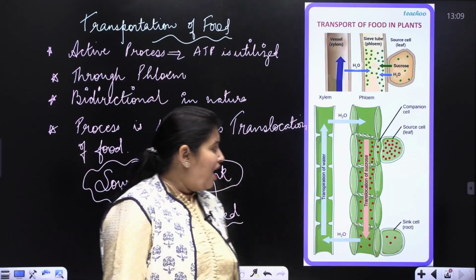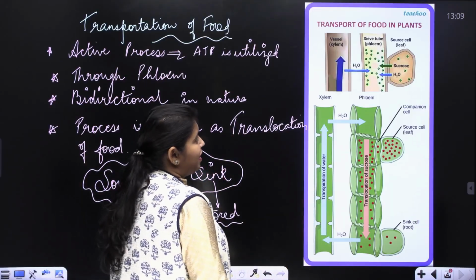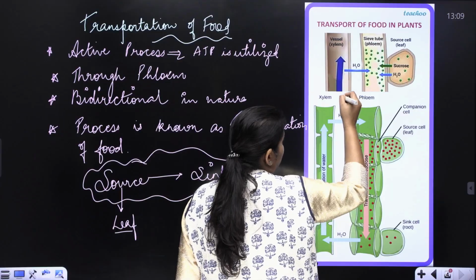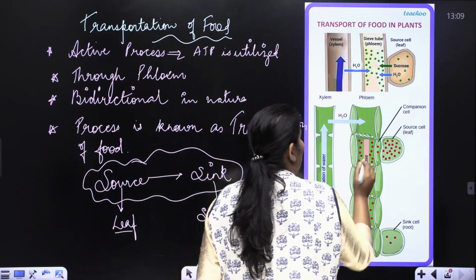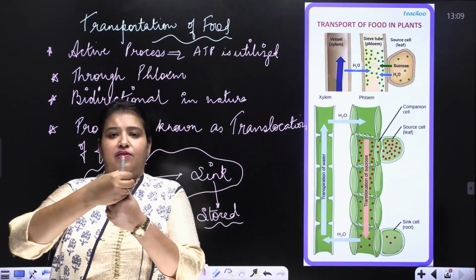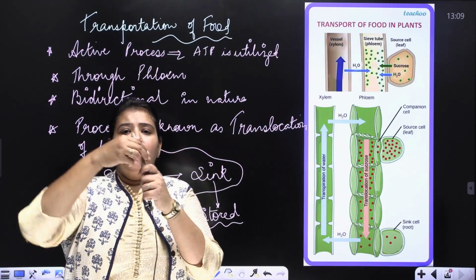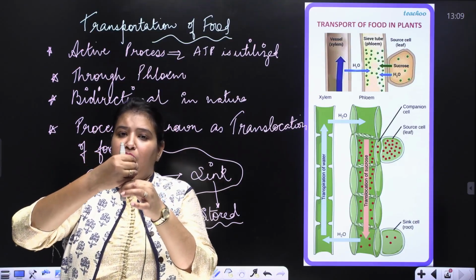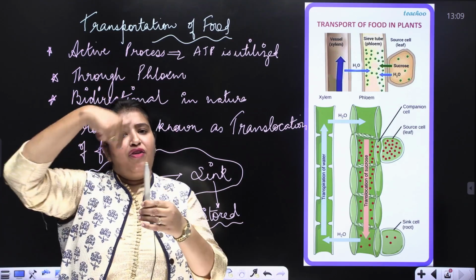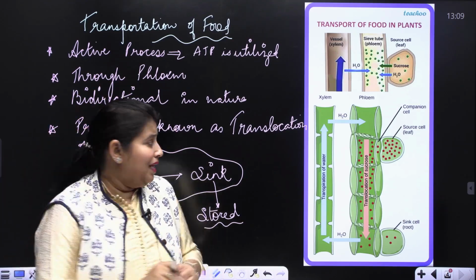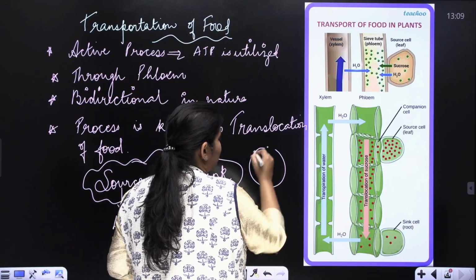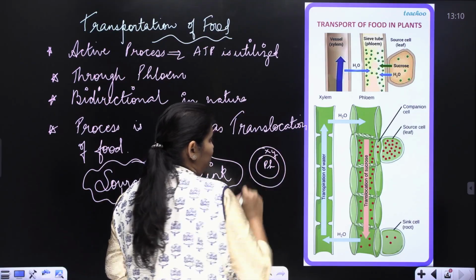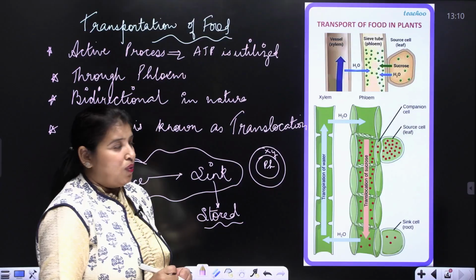Now let's look here at the diagram that you can see. Now when I say conduction of food, xylem and phloem are present this way. You have the phloem in the center and it is surrounded by xylem. All right. So there are two pipes, one covering the other like this. If I have to draw a TS of this, it will be like this. So this is xylem and this is phloem, right? The cells are present close to one another.